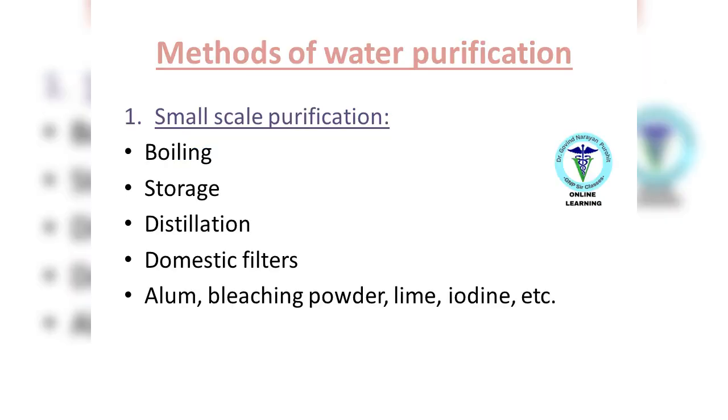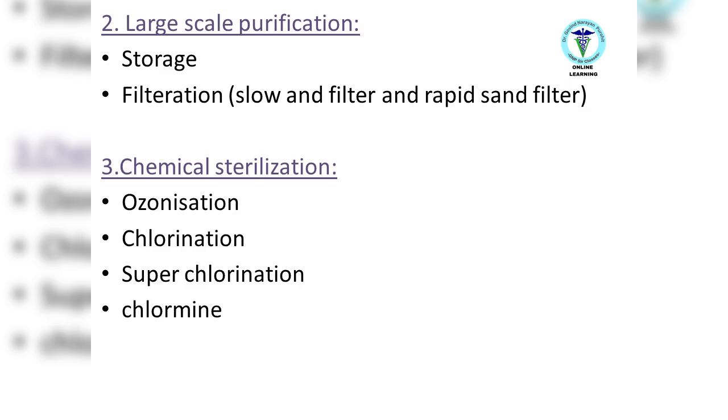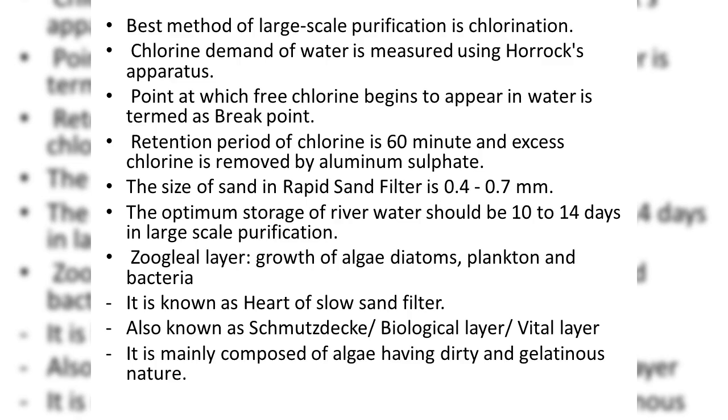Let's discuss the methods of water purification. Small-scale purification can be done by boiling, storage, distillation, domestic filters, alum, bleaching powder, lime, iodine, and other methods. Large-scale purification can be done by storage and filtration or chemical sterilization including ozonization, chlorination, and superchlorination. One of the best methods of large-scale purification is chlorination.